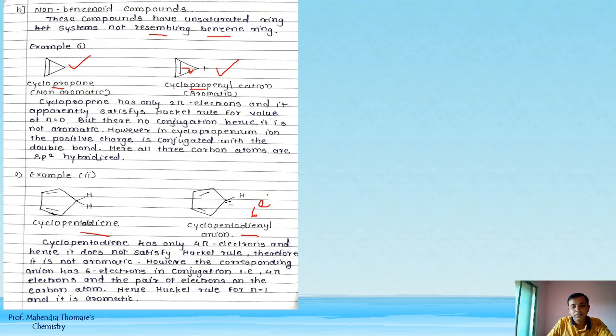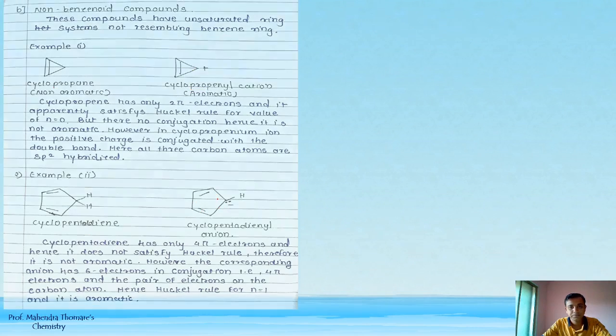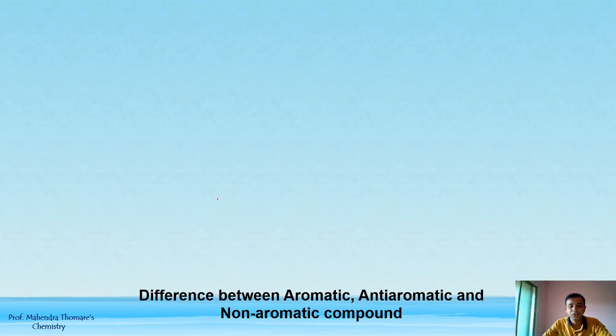So it follows the aromatic compound criteria because there is conjugation in cyclopentadienyl anion. So that is why cyclopentadienyl anion is aromatic. Cyclopentadiene, only a diene, is non-aromatic.